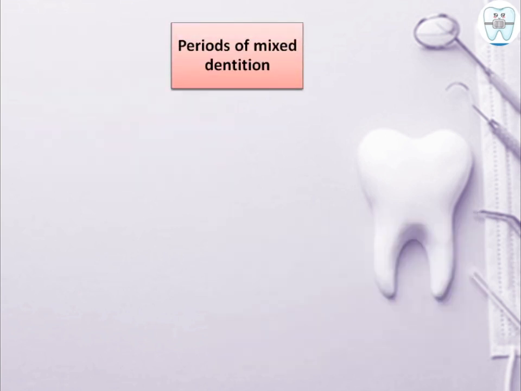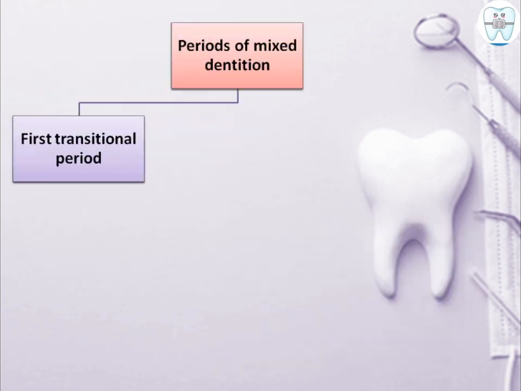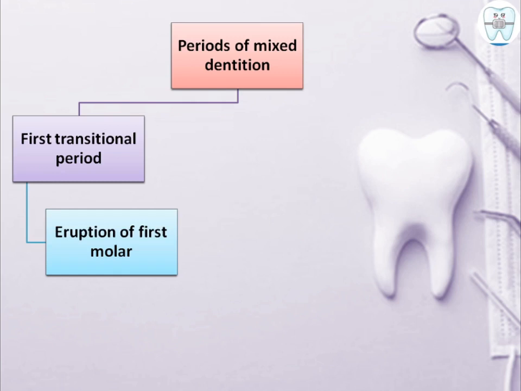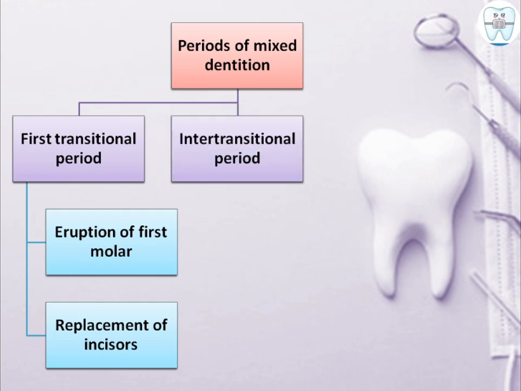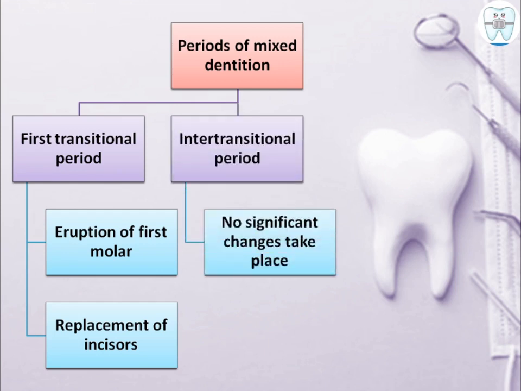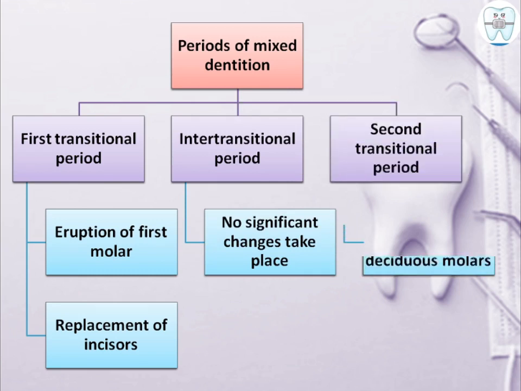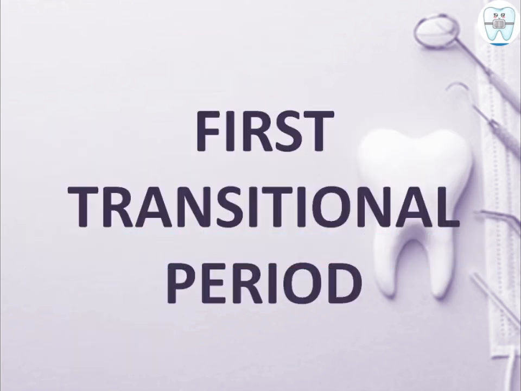Now see, there are different periods of mixed dentition, in which first is the first transitional period. जिसमें क्या क्या changes मिलते हैं? There is eruption of first molar and there is replacement of incisors. Next is the intertransitional period in which no significant change takes place. Then is the second transitional period in which there is replacement of canine and deciduous molar. Now the first transitional period, where we will see the eruption of molars and the replacement of incisors.